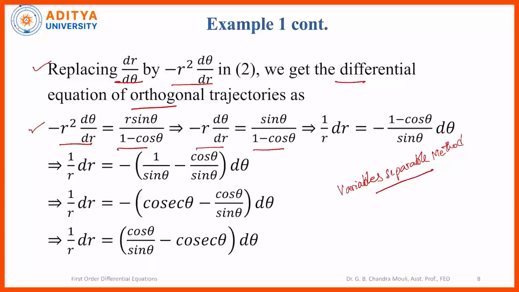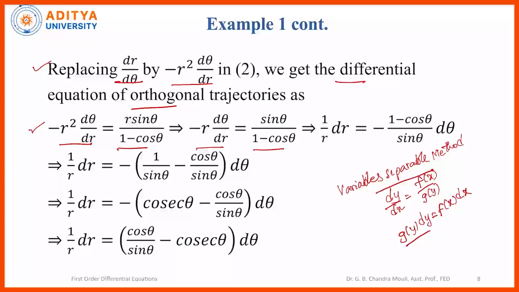Suppose we have the equation, if we can write the equation dy by dx is equal to f of x divided by g of y, then this can be written as g of y into dy is equal to f of x into dx.